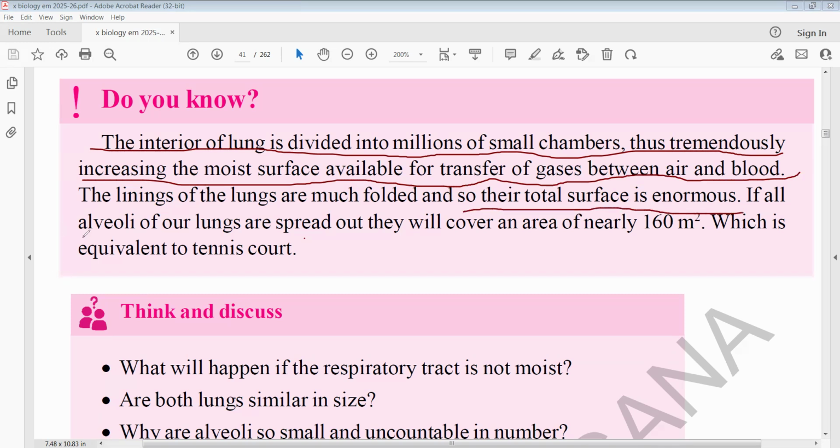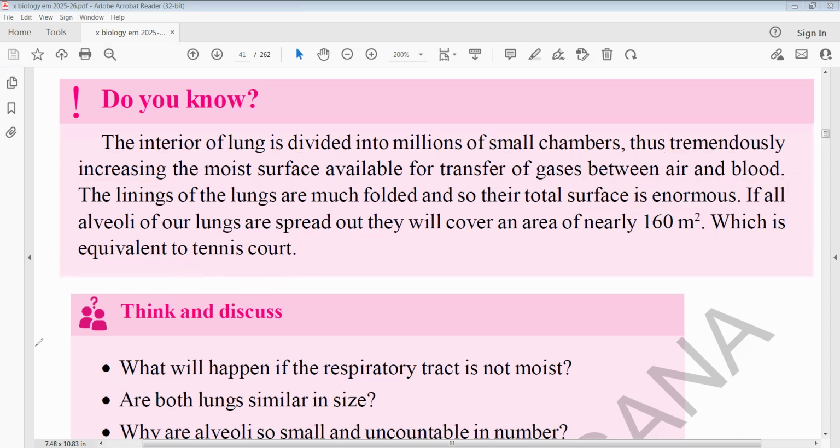If all the alveoli in our lungs were spread out, they would cover an area of 160 square meters, like a tennis court. That much space is present in the lungs.